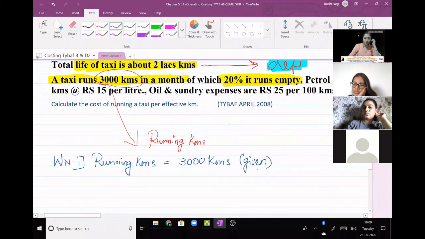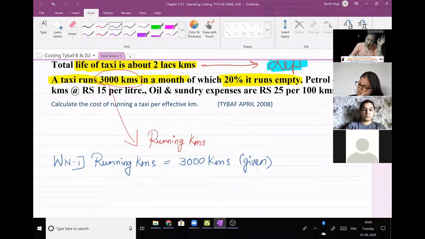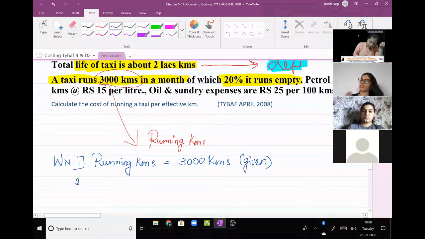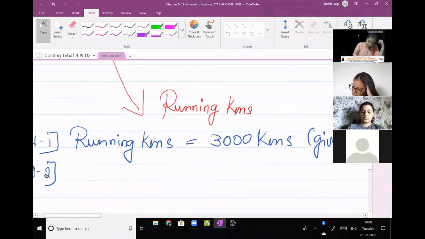You don't have to calculate, that's fine. Next, this information, 20% of it runs empty, will help you to calculate, right now, working note number two. Now, this is a new concept we are learning. Effective kilometers.